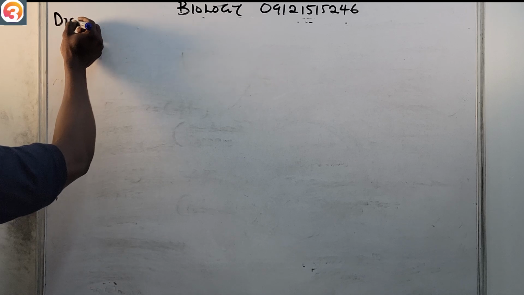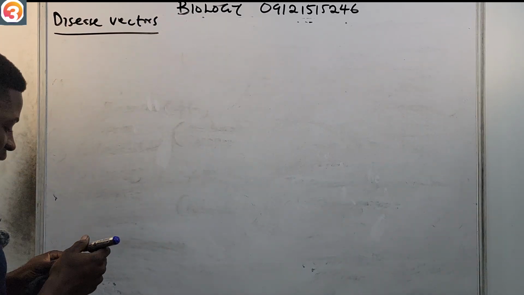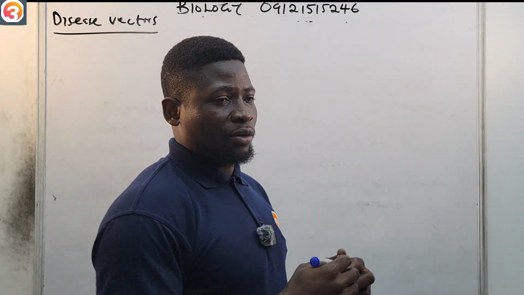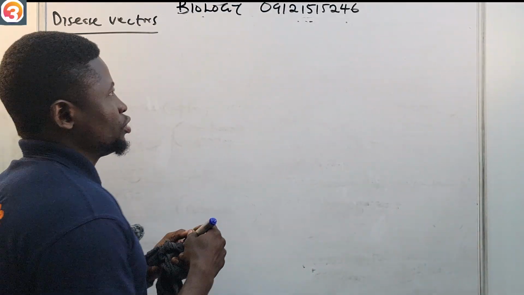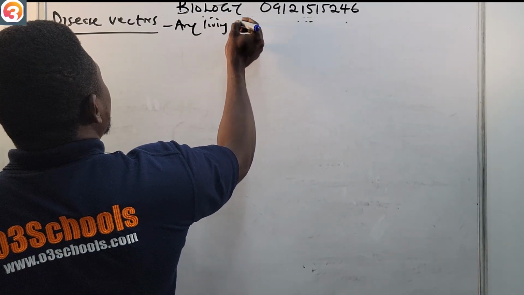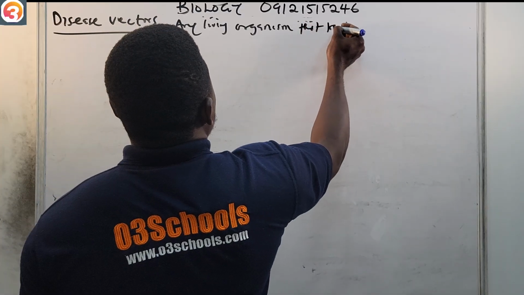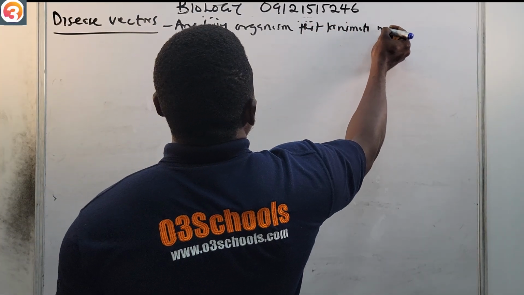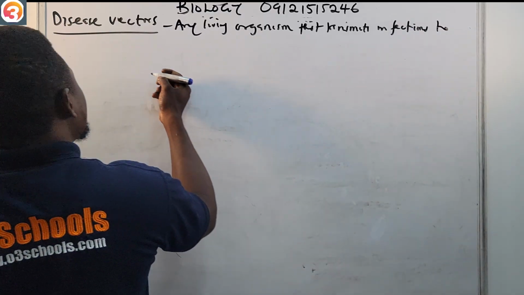And let's look at disease vectors. What is a disease vector? A disease vector is any living organism that transmits infections to humans.